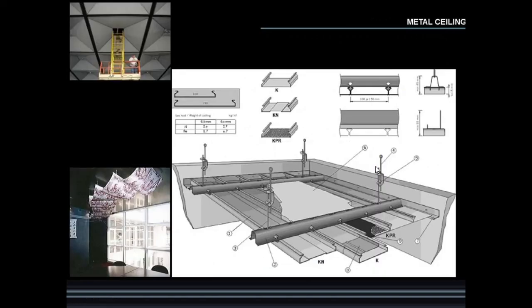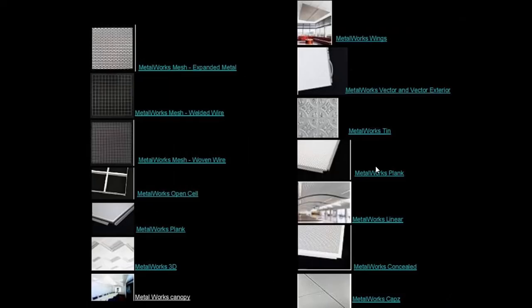Here also metal ceiling terminology. Members are same, but their functions are same, but their sizes and material used for the member is different. Then here metal work mesh, expanded metal, then metal work mesh, welded wire, then here woven wire, open cell, planks,